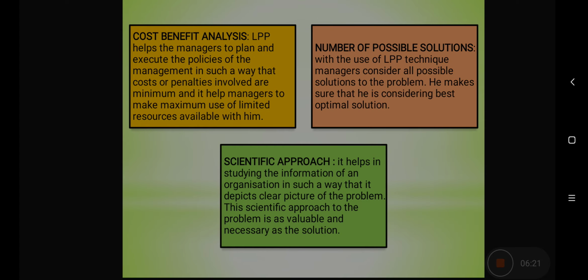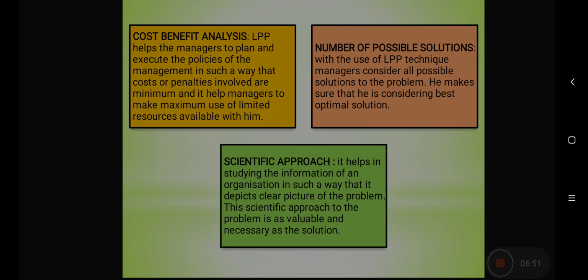Besides that, there are some other benefits as well. For example, cost benefit analysis. LPP technique helps a manager to plan and execute the policies in the management in such a way that cost can be minimized and benefits can be maximized. As the limited resources are being optimally utilized, the wastage will be reduced. So for every question in every segment, you can make cost benefit analysis and you can make a best choice. Number of possible decisions.